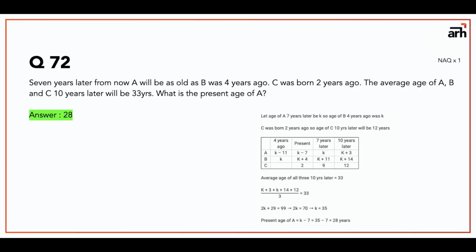Now C was born 2 years ago, which means that you have to consider the age of C at present is 2, because the current timeline we are considering 7 years later is K.